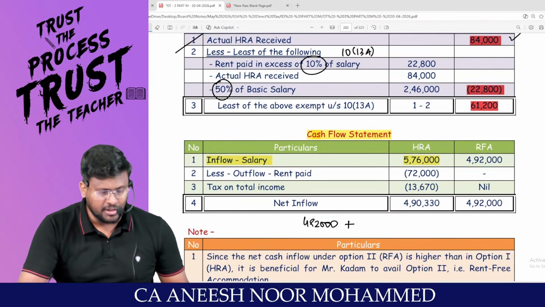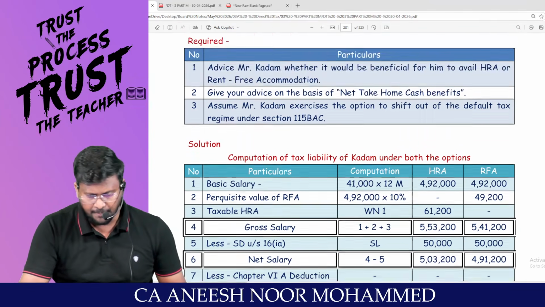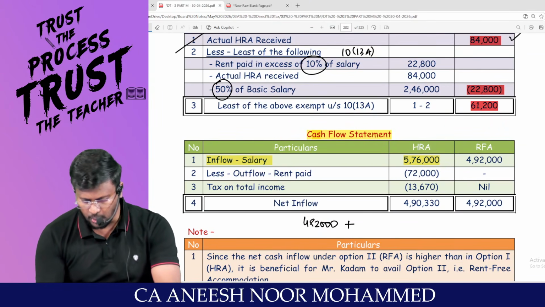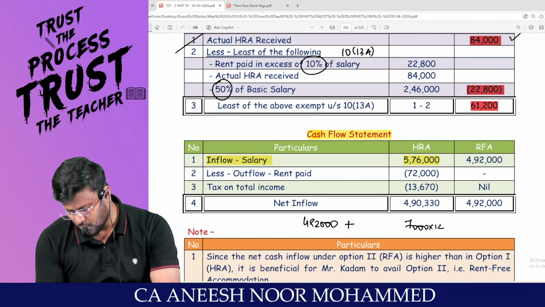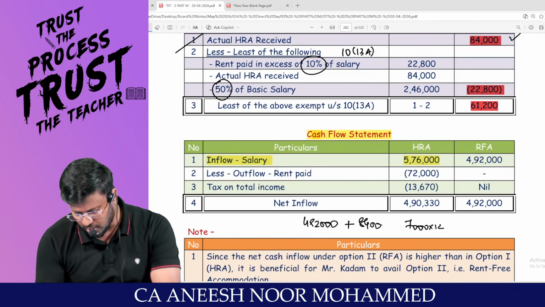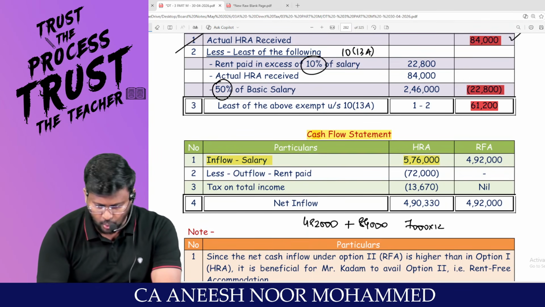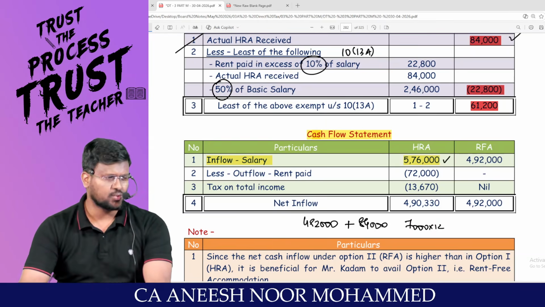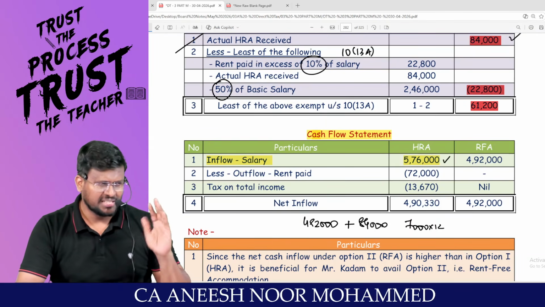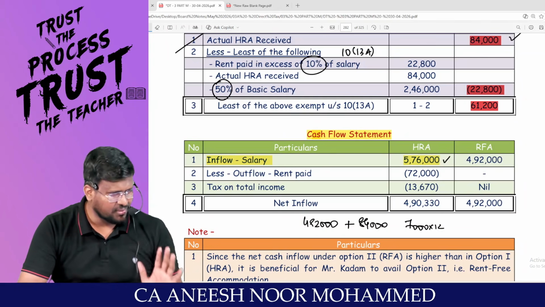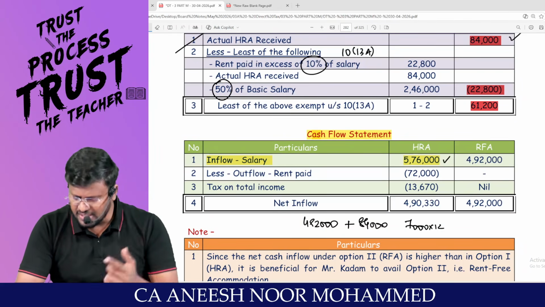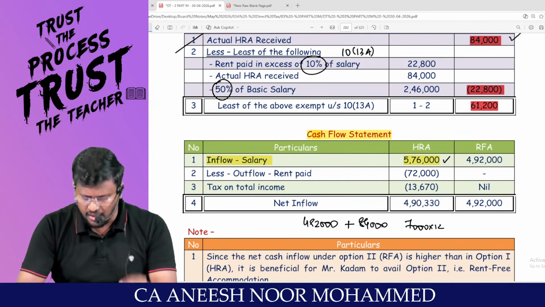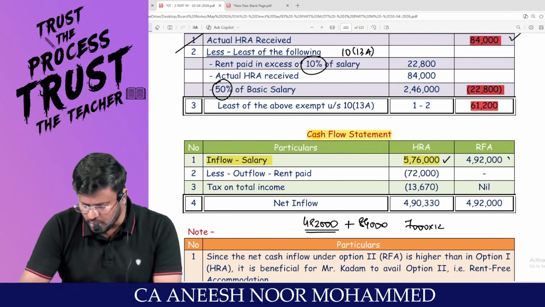Plus, if you are traveling through HRA, what is the monthly HRA? 7,000. So 7,000 into 12 comes to 84,000. So you tell me, 4,92,000 plus 84,000 comes to 5,76,000. Cash received. Salary will be received in cash, HRA will be received in cash. Whereas if it is RFA, only basic salary will be received. 4,92,000 only will be received.